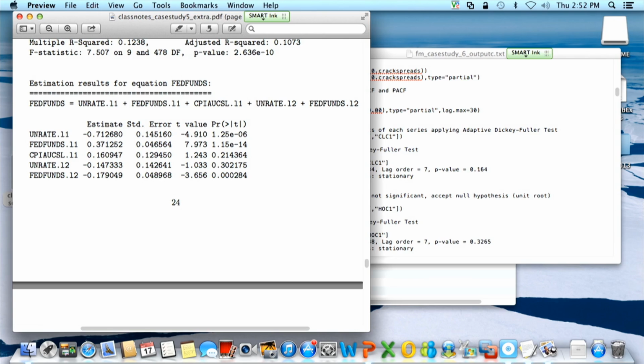When fitting these vector autoregression models with the packages that exist in R, they give us output which provides the specification of each of the autoregressive models for the different dependent variables, the different series of the process. So here is the regression model for Fed funds as a function of the lagged unemployment rate, lagged Fed funds rate, and lagged CPI. And these are all on the difference scale.